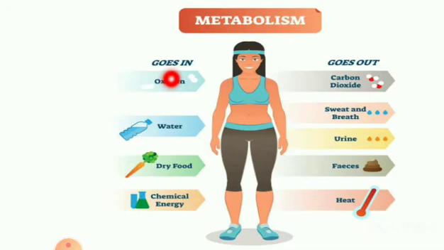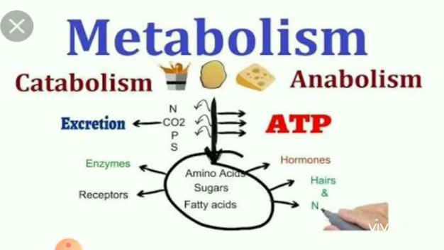So oxygen, water, dry food, chemical energy: these are what go into our body. Carbon dioxide, sweat and breath, urine, feces, heat: these are what go out of our body. Do you follow, children? Metabolism consists of anabolism and catabolism.